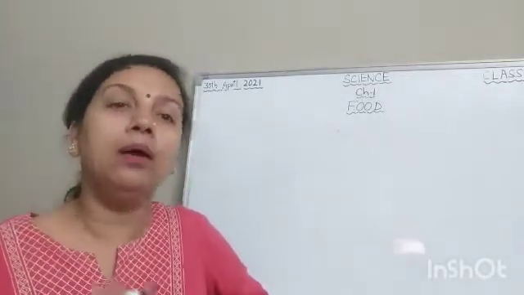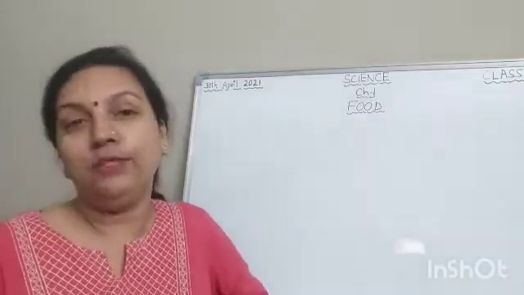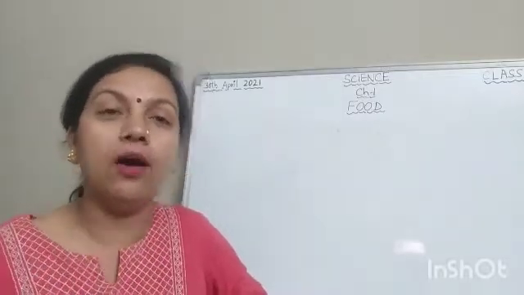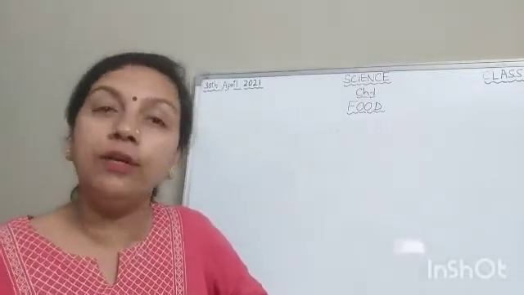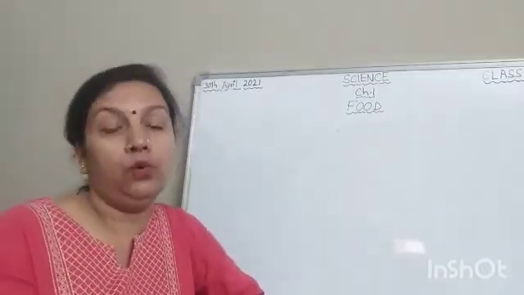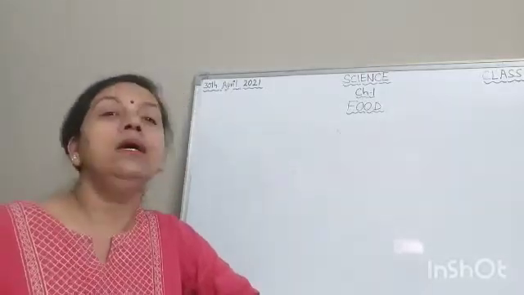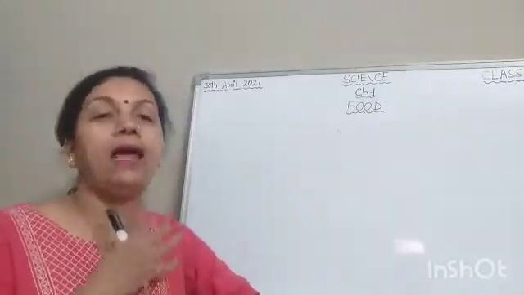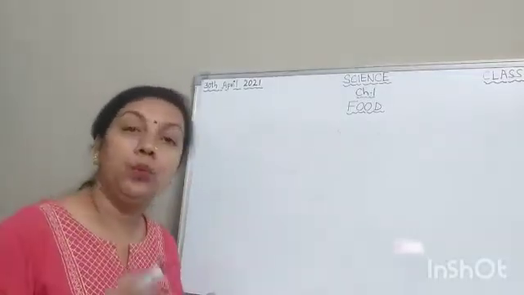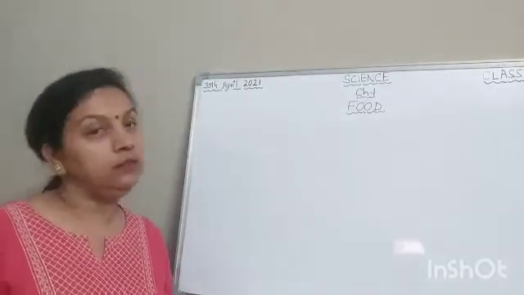You eat burgers, momos, chow mein, that type of food which is good in taste but unhealthy for our body, which is not fit for our health. That type of food is known as junk food. So why should we avoid junk food? Because it is not good for our health and it makes us obese, weak and unhealthy. So we should avoid junk food.